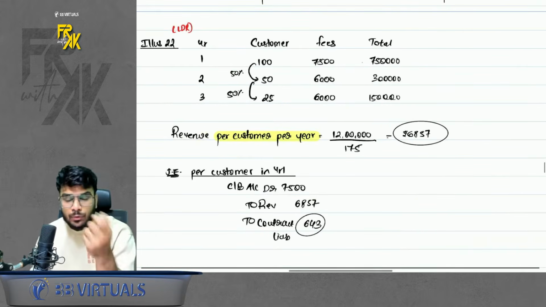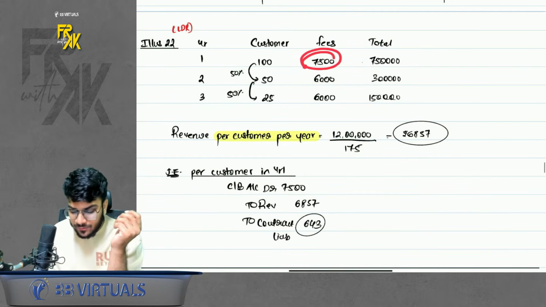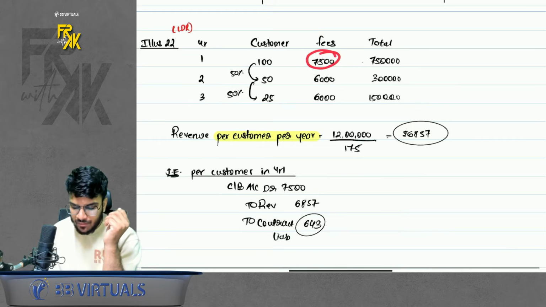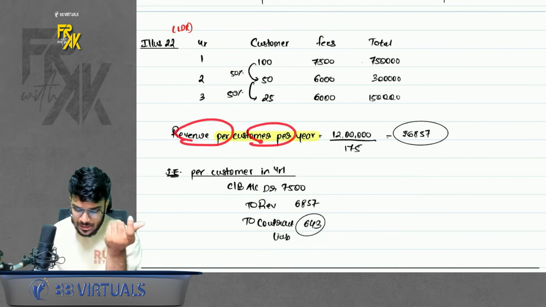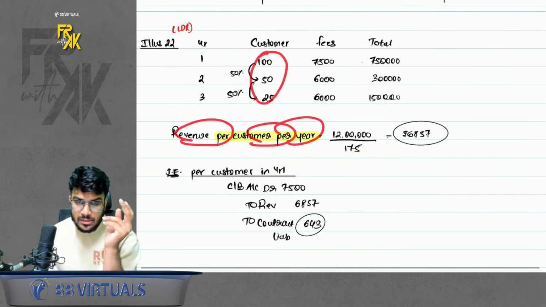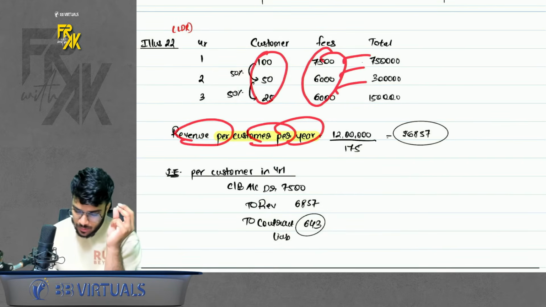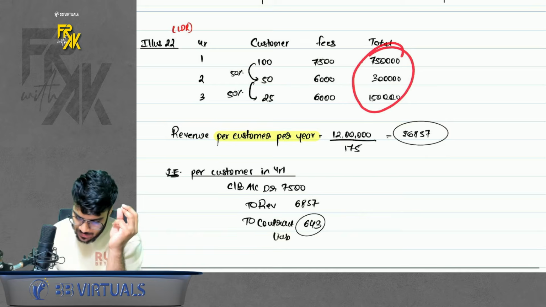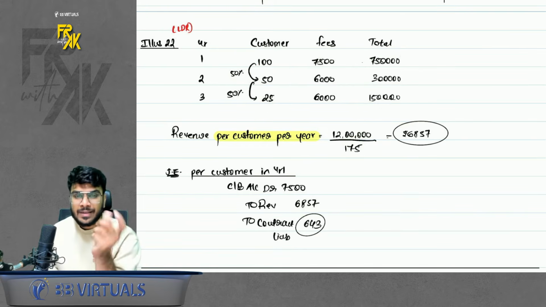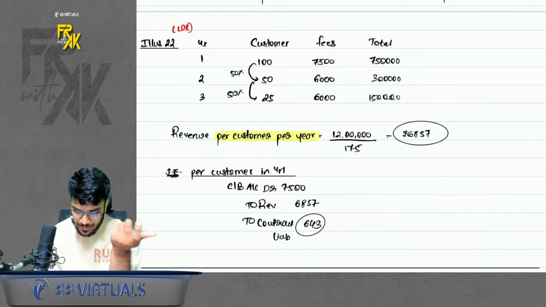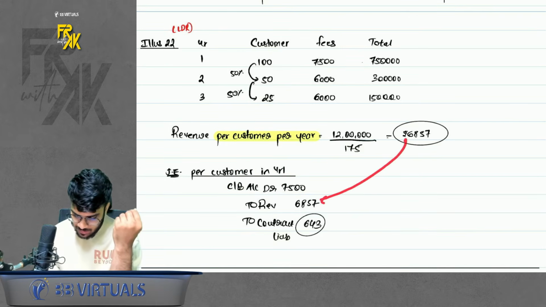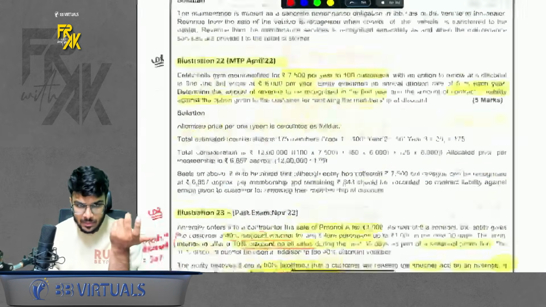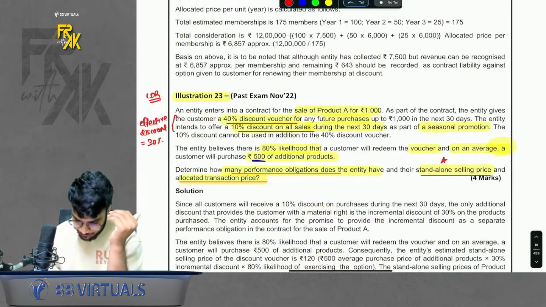So why to do this? You are going to receive 7,500 in the first year. But because of this, you are also giving a discount in subsequent years. So you need to find a revenue per customer per year. So I find the number of customers, I find the fees, total them up. You can take the total of this, divide by total number of customers. You will get a revenue per customer per year. So let's say, for example, in the first year, receiving 7,500, the revenue is only this much. Balance is the contract liability. Simple. This was illustration number 22.